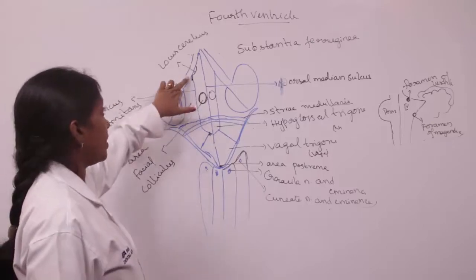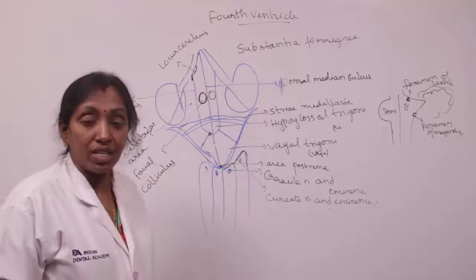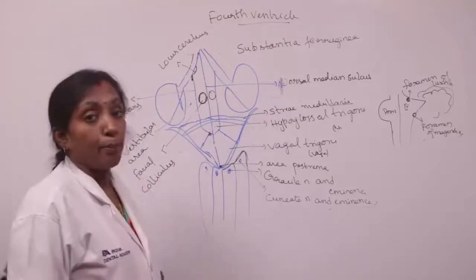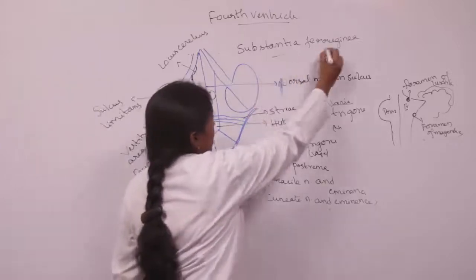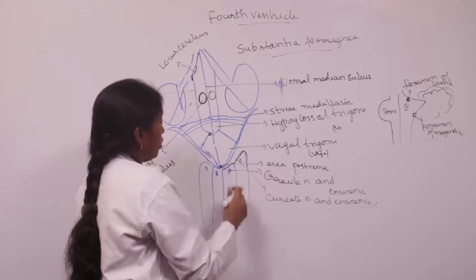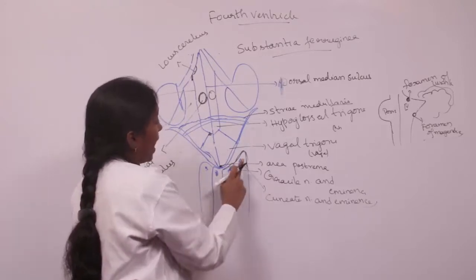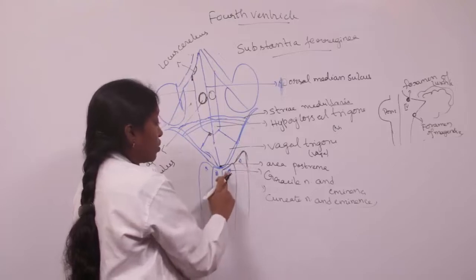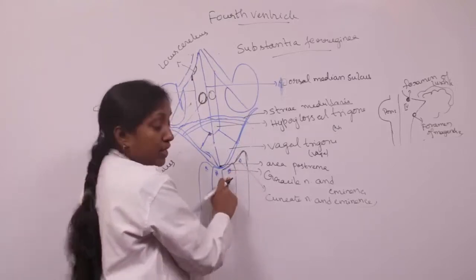And the sulcus limitans extends from the superior fovea to the inferior fovea. Above the sulcus limitans we have the locus coeruleus. It is a blue colored body. It consists of pigmented neurons which constitute the substantia ferruginea. And the lower part of the floor of the fourth ventricle is formed by the cuneate tubercle as well as the cuneate eminence, and the gracile nucleus as well as the gracile eminence or tubercle formed by the gracile nucleus.